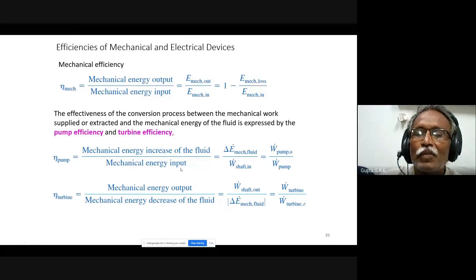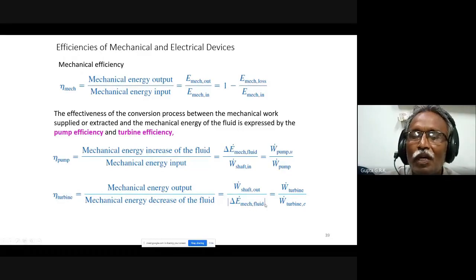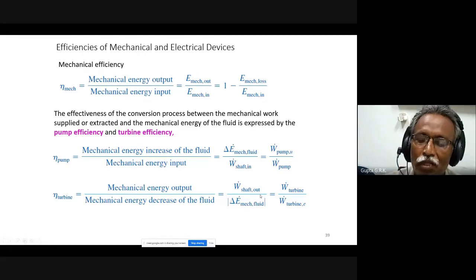Actually whatever electrical work I am giving is converted to shaft work, and that shaft work is given to the pump, and it increases the pressure energy of the fluid. So how much power is given to the fluid, and how much power I am consuming to run the pump. Similarly, the turbine produces some energy. This is the output from the turbine, and what is given is that high energy fluid turns the turbine. So what is the energy in the fluid? That is the input, and what is the power I am getting in the shaft? That is the output. So output by input, that is turbine efficiency.